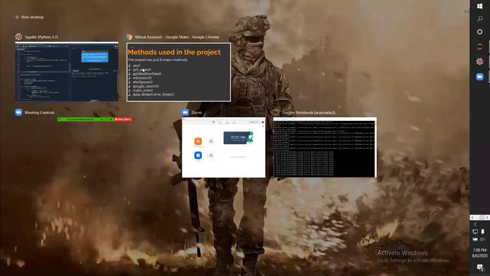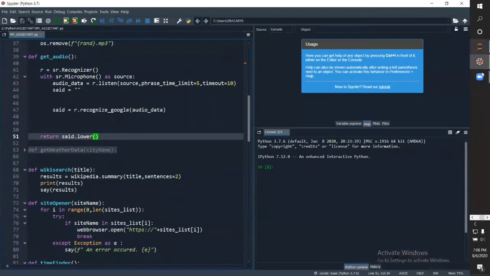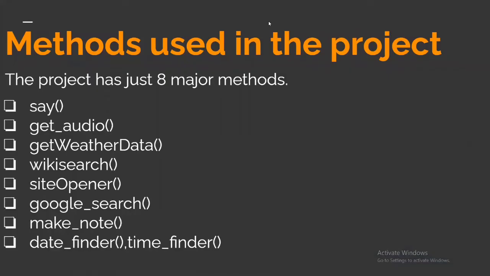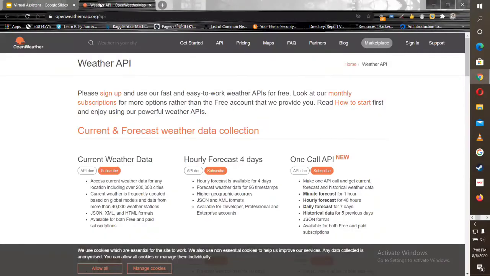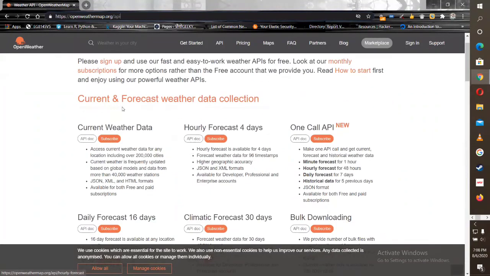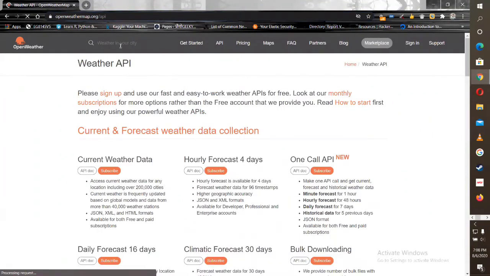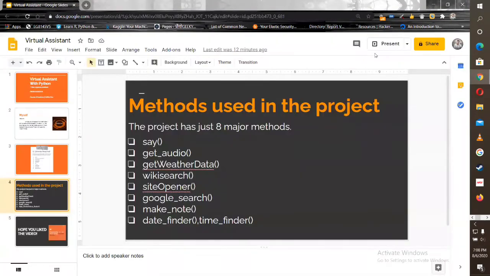Okay, now we move on to the next method. This is get weather data. Here we are using an API from OpenWeatherMap. You can easily get the API from this website, openweathermap.org. You will go to API, current weather data, and from here you can subscribe, or you can also get the free version.